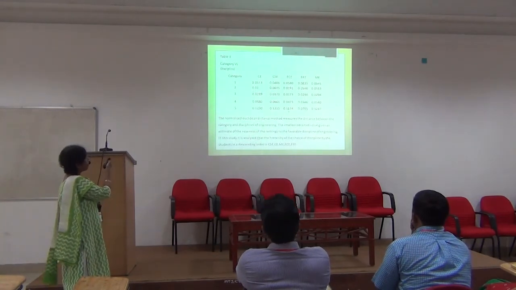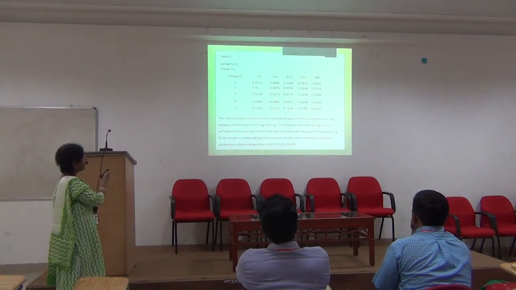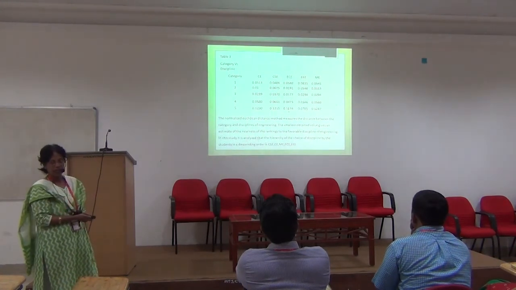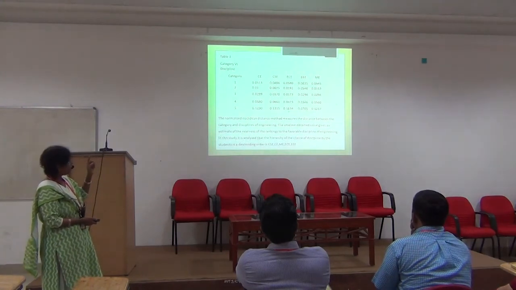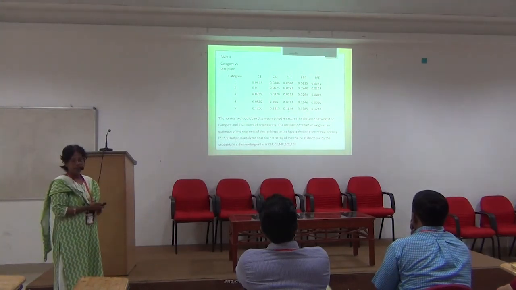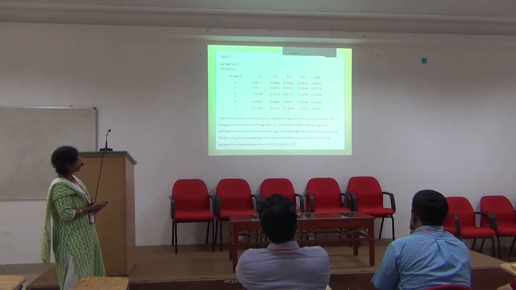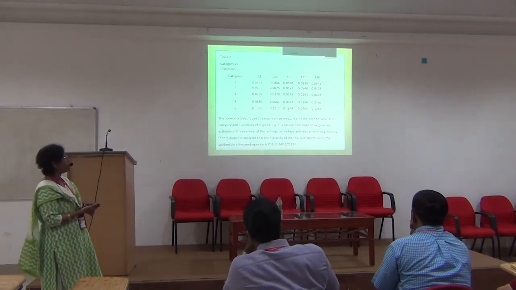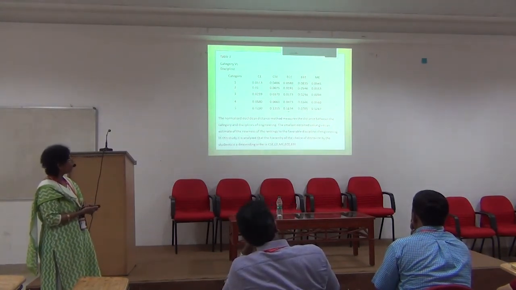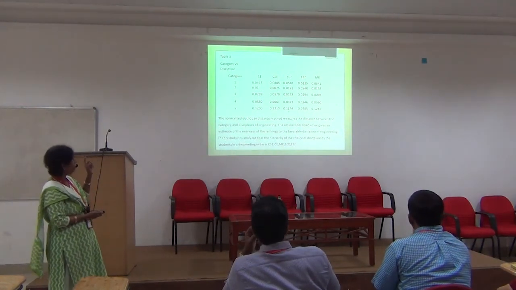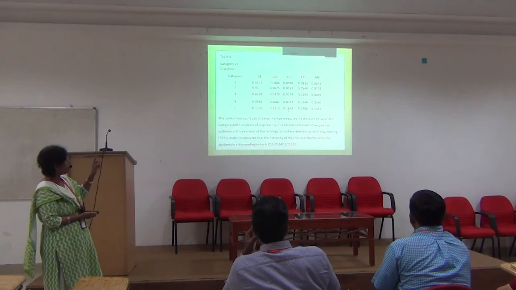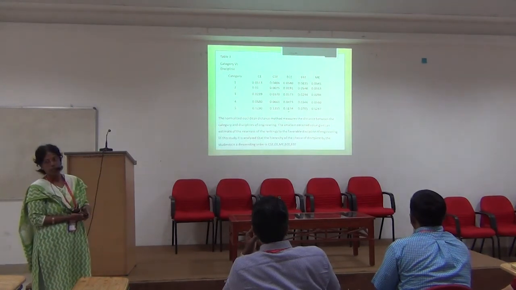The last table, table 3, gives you the category and the discipline. Here the distance was calculated between the discipline and the category. The normalized Euclidean distance method was used, and the smallest obtained value will estimate the nearness of the rankings to the discipline.